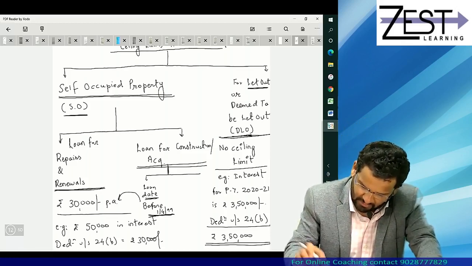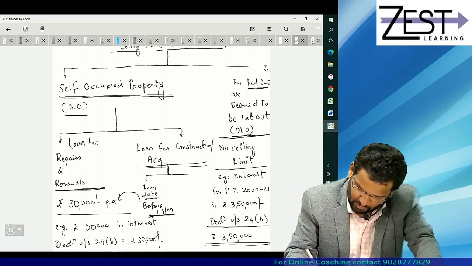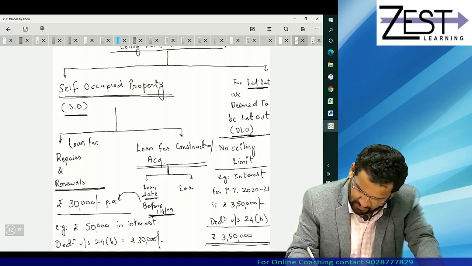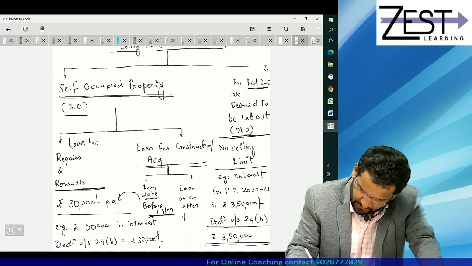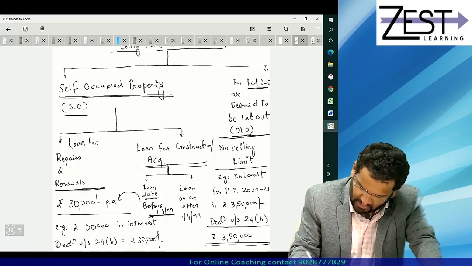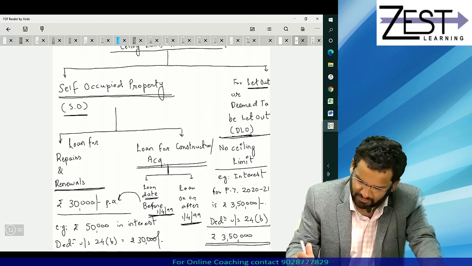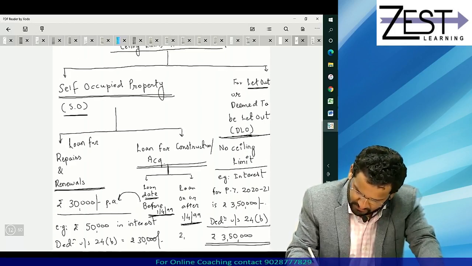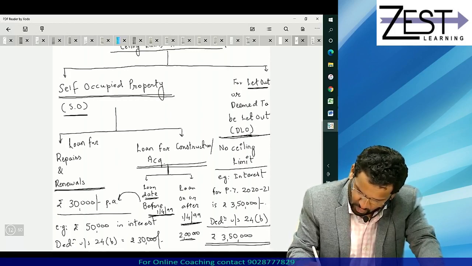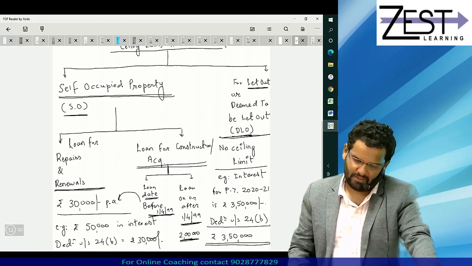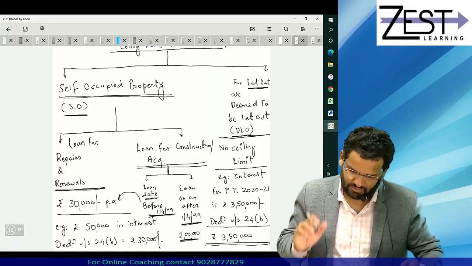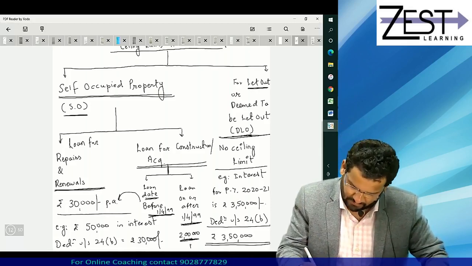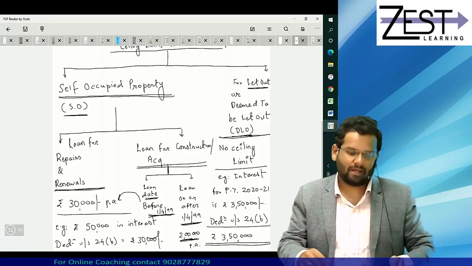Second possibility is that loan date. What is the loan date? On or after 1/4/99. Then the limit is good enough, that is rupees 2 lakhs. That is how this particular issue is there. Of course, 2 lakh is per annum.